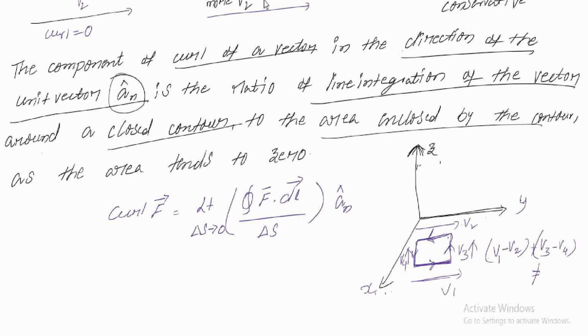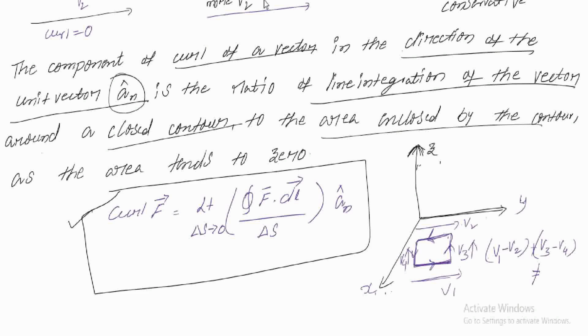So this is the curl of any vector. The curl of any vector is obtained by line integration. This is nothing but your closed line integration. Already we have seen line integration, surface integration, and volume integration. In the divergence, we considered surface integration and divided by the volume. So for curl, we have to consider line integration and divide by the surface, that is, the differential surface.